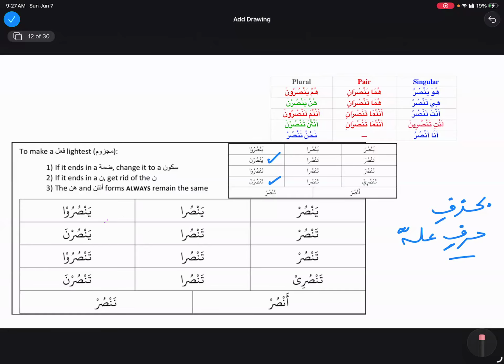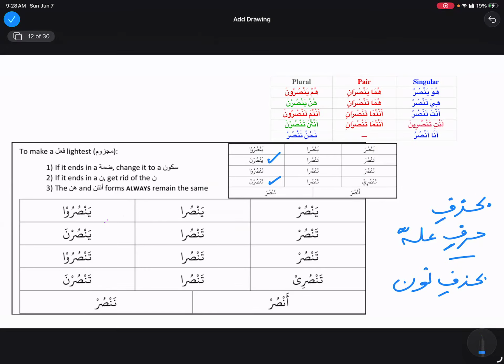Then comes our second group, the afalul khamsa. By dropping the noon, we are going to make it majzoom, same as we did in mansoob: majzoom bi hazfi noon.